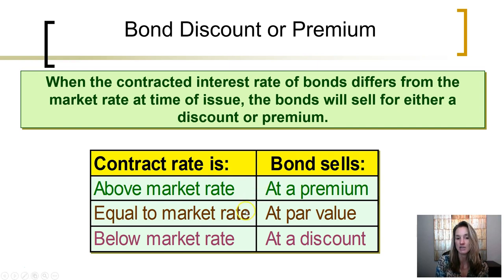If the contracted interest rate and the market interest rate are the same, the bonds will sell right at their par value. If the contracted rate of interest on the bonds is below the market rate, the bonds will have to be put on sale, or sold at a discount, in order to attract investors, because other investment options are providing a better rate of return than what the bonds are offering to pay.